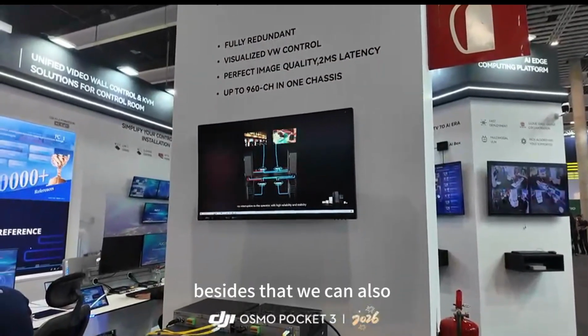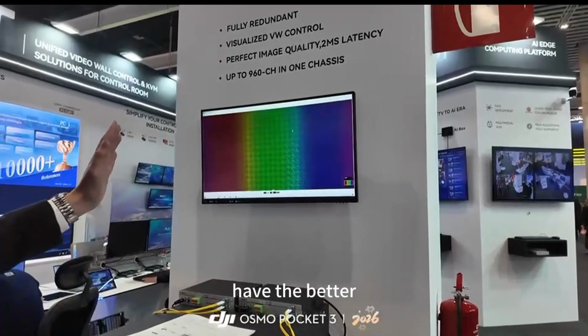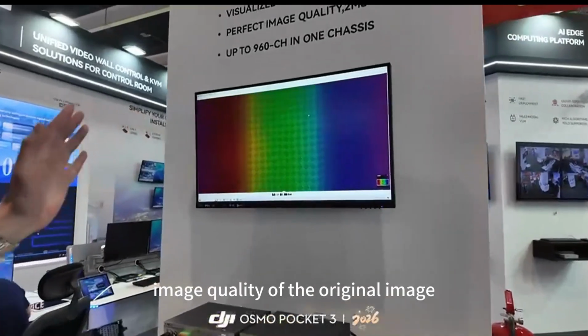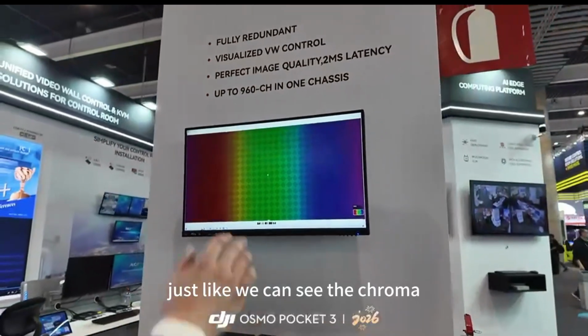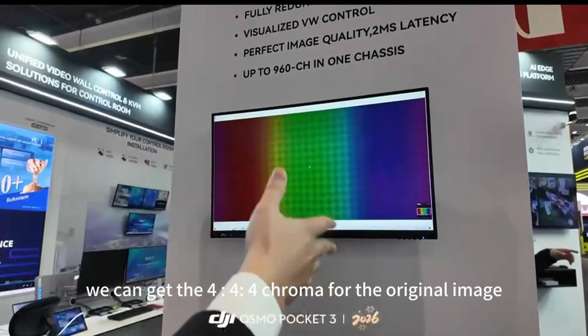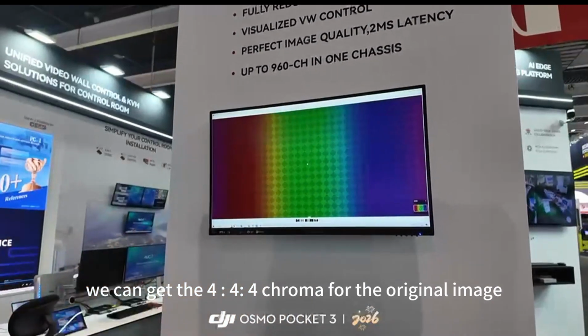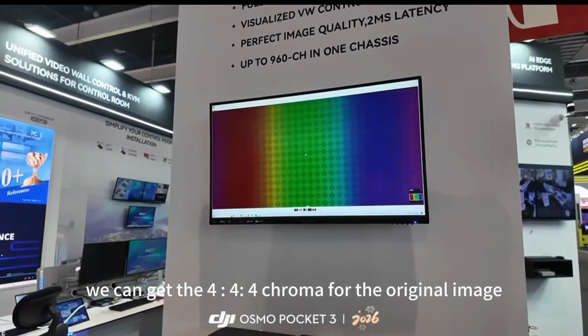Besides that, we also have better image quality of the original image. Just like we can see the colors, we can get 4:4:4 color for the original image.